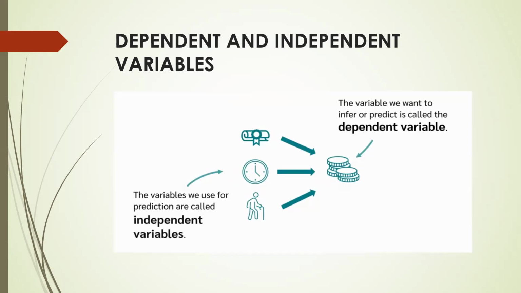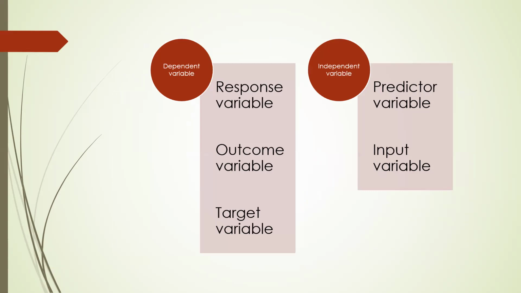So we should know what are the dependent and independent variables. The variables which we use for prediction are called independent variables, while the variable which we want to infer or predict is called the dependent variable. So in this case, the salary of the person which we want to infer or predict is the dependent variable, while the level of education, the weekly working hours, or the working experience of that person are the independent variables. The dependent variables are also known as response variables, outcome variables, or target variables, while the independent variables are known as predictor variables or input variables.